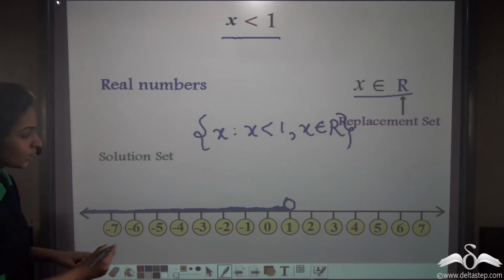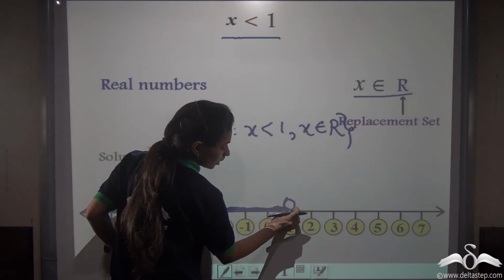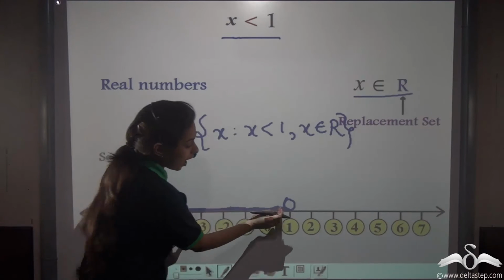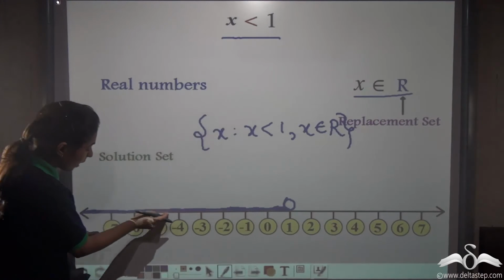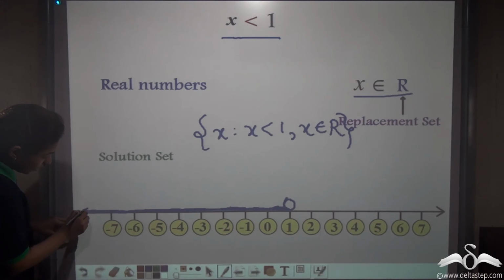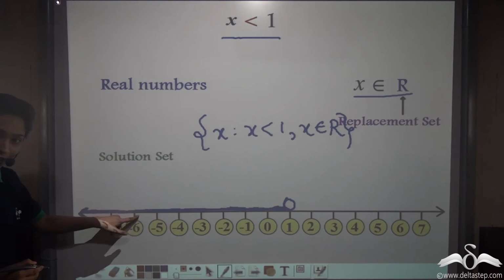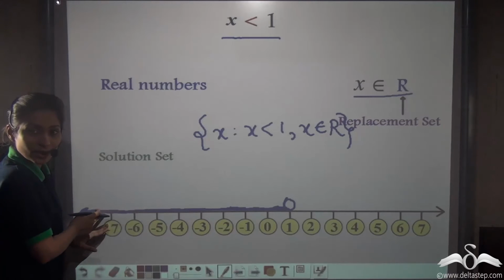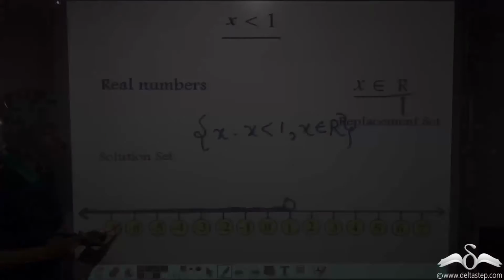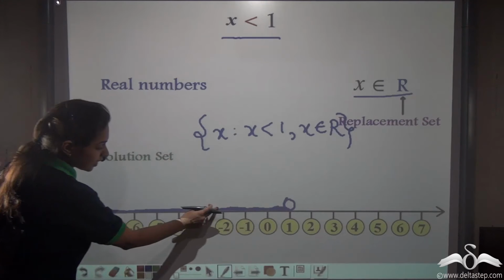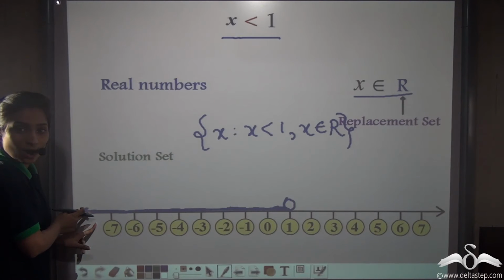What do you see? I have made an empty circle on 1. That means 1 is not included, but after that I have colored the whole part till infinity. You can see that? Coloring this whole thing means going till infinity. So all the real numbers that are less than 1 are included in this highlighted part. So this is how you plot real numbers on a number line.